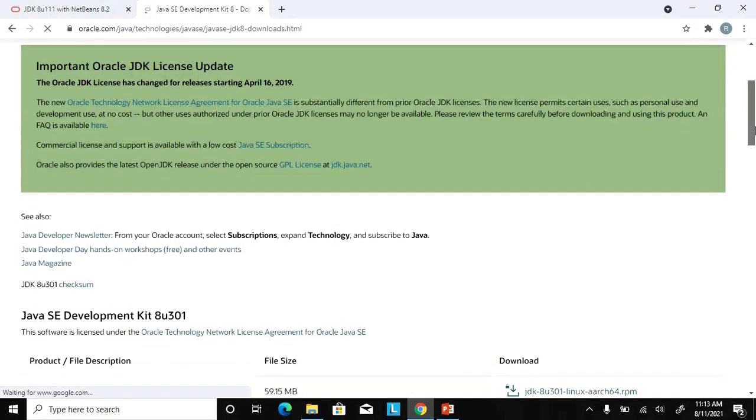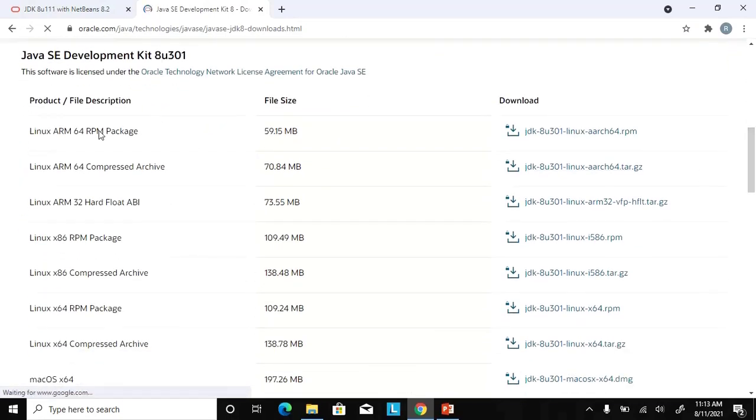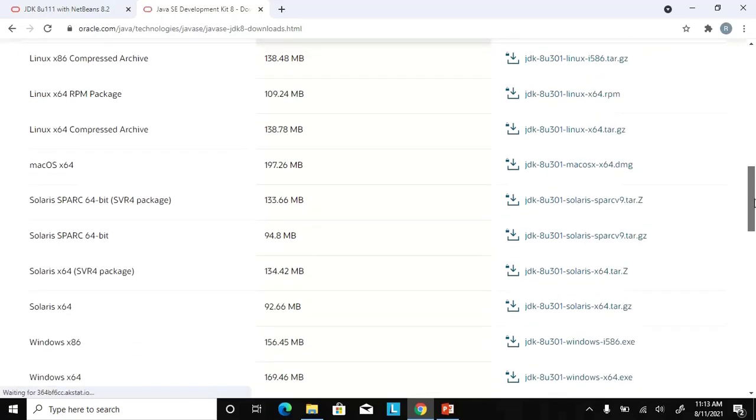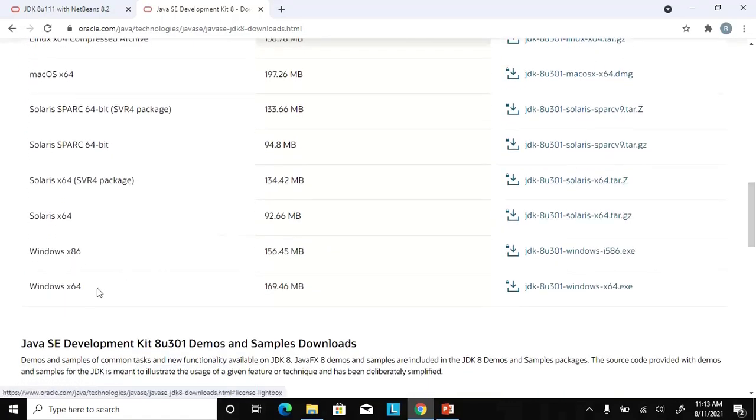Go to the first link, as I said, and come down there. You will see there are different operating systems. Select your operating system, then download. Here my operating system is Windows 64. I'm going to download this one.